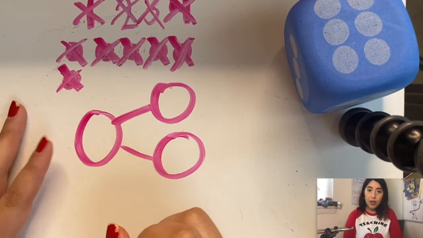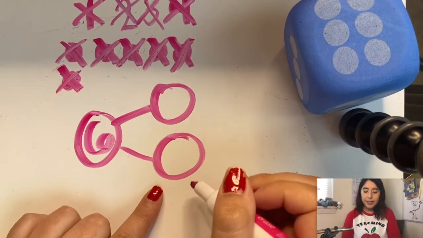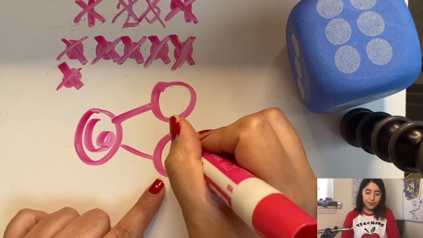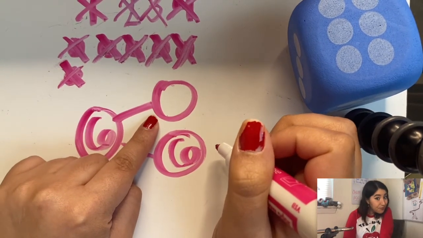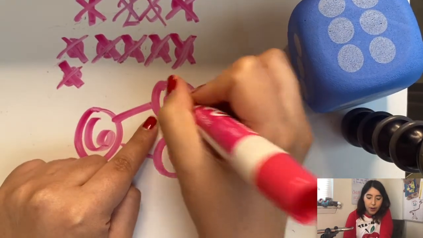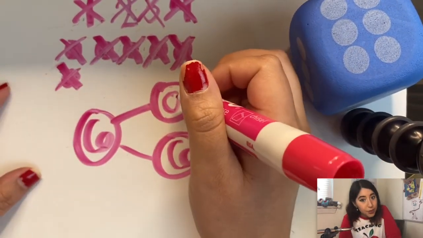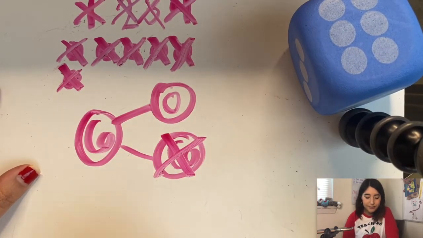Well, our whole is always, in this situation, 6. And how many did I cross out? 6. And how many are left? Tricky. 0. Oh my gosh. And then what do we do? We have to cross out the amount we took away.